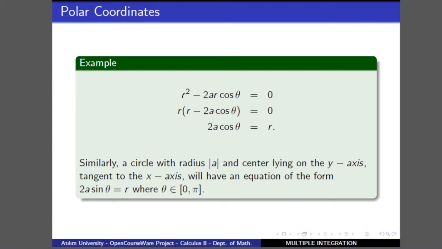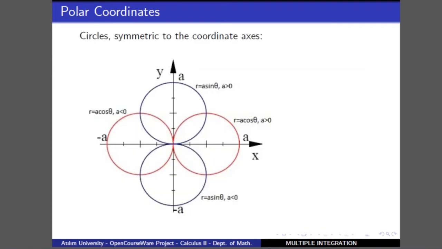But in this case, to make this discussion on the diagram, we can say that if we have r equal to a times cosine theta, it means that the diameter of the circle is a, but the radius of the circle is a over 2 and the center is at a over 2 if a is positive.